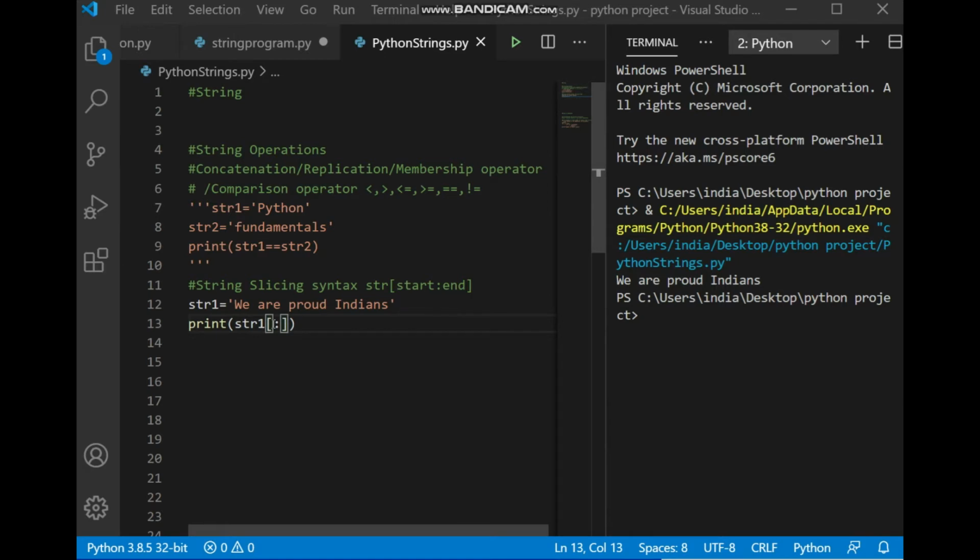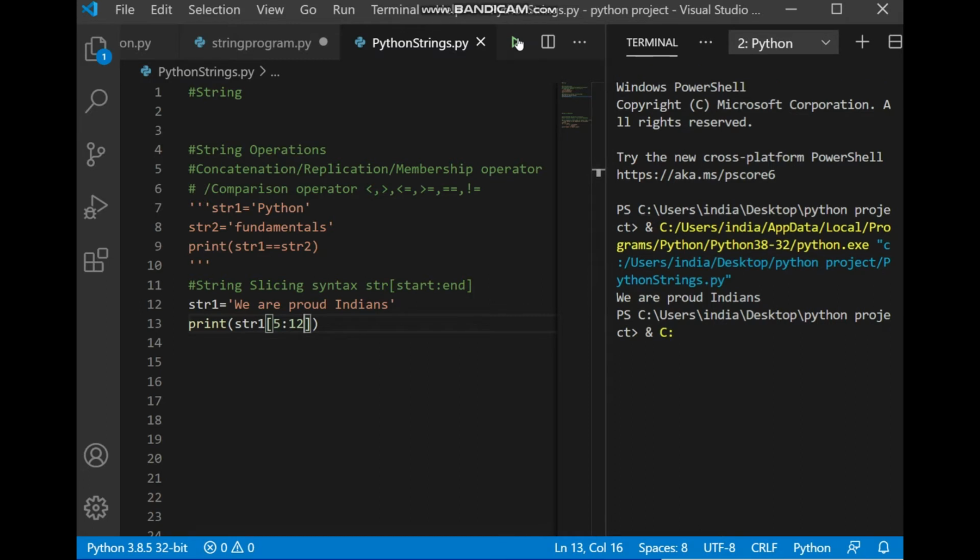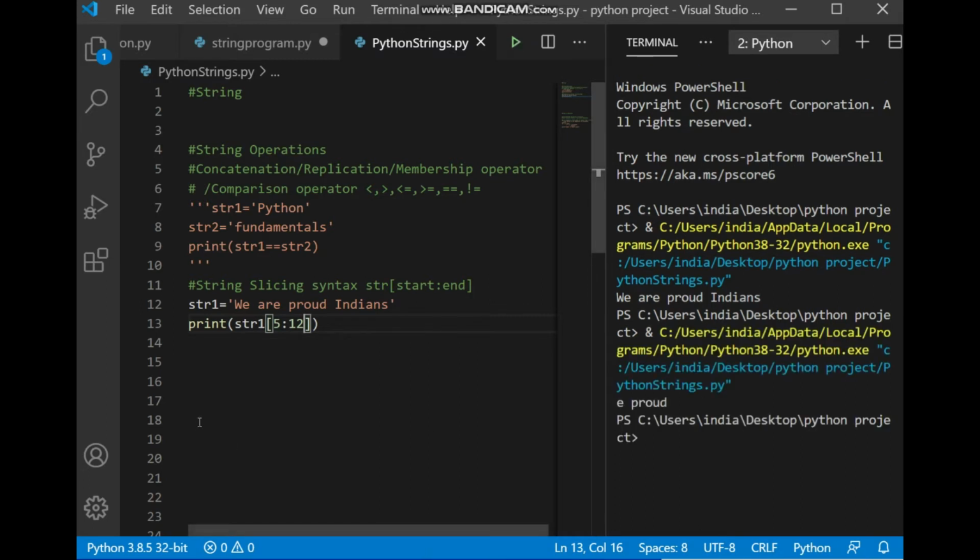But suppose you want to start from a particular point and go ahead with a number of characters, that you can do, but you have to count and tell the proper index of that character. So here we want to start from 5 and go till 11, so we have to write 12 there because the end is excluded. So from 5 to 12, this is what we are getting on the screen.